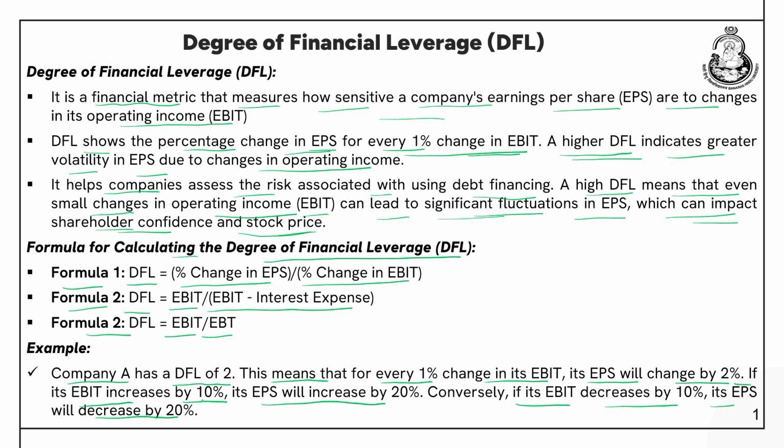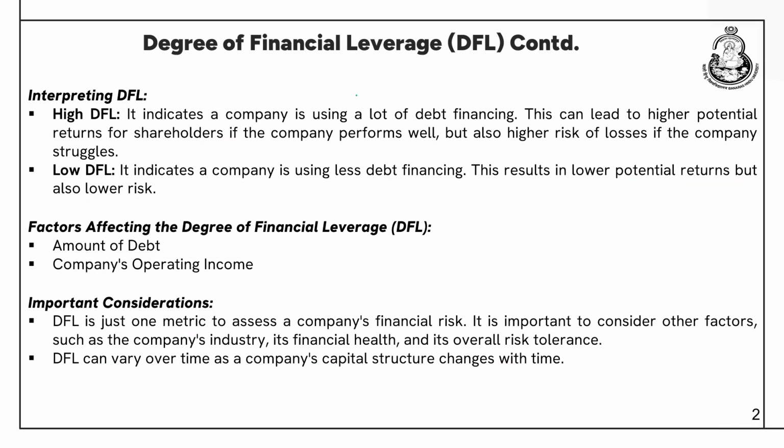So, if EBIT increases by 10%, EPS will increase by 20%, that is very good. But if EBIT goes down by 10%, the EPS will also go down by 20%. So, this is the risk of the degree of financial leverage, right.